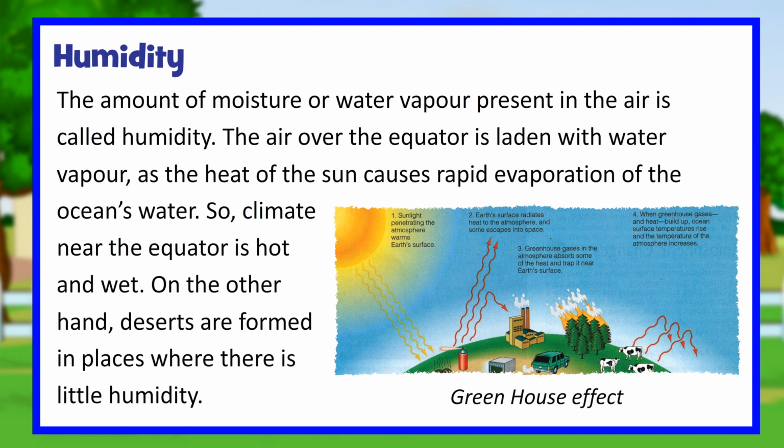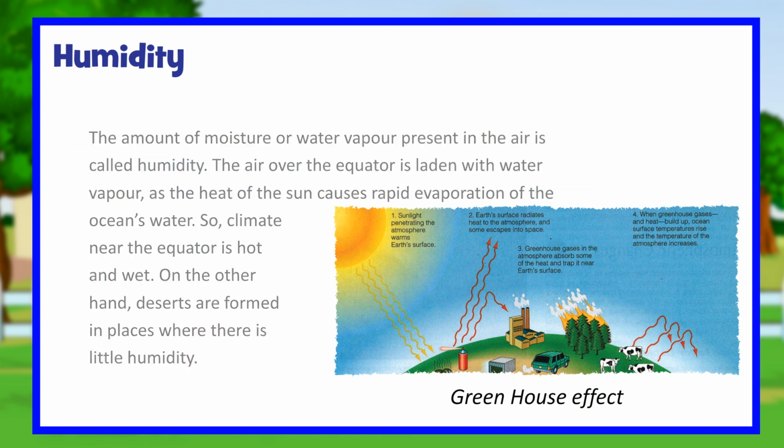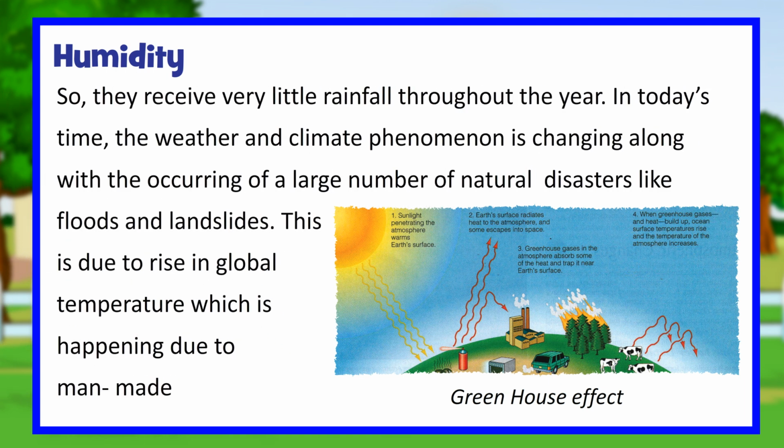Humidity. The amount of moisture or water vapor present in the air is called humidity. The air over the equator is laden with water vapor, as the heat of the sun causes rapid evaporation of the ocean's water. So, climate near the equator is hot and wet. On the other hand, deserts are formed in places where there is little humidity. So, they receive very little rainfall throughout the year.